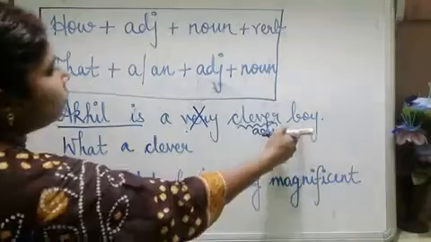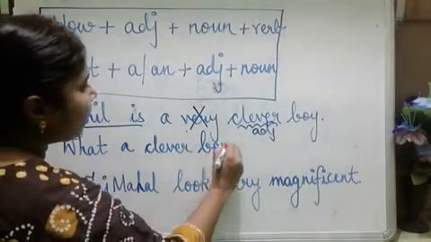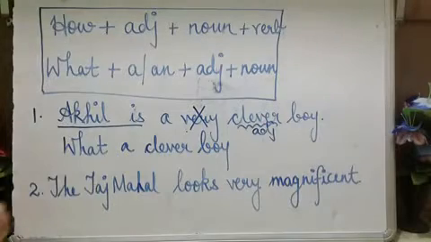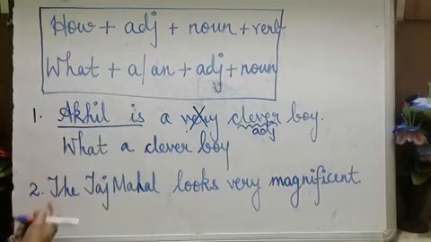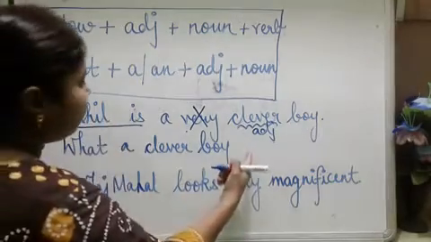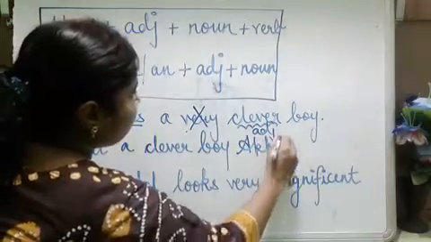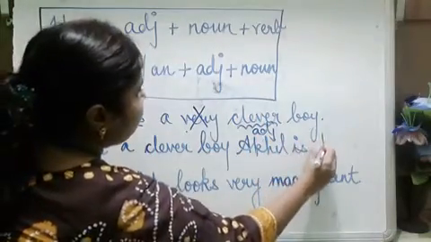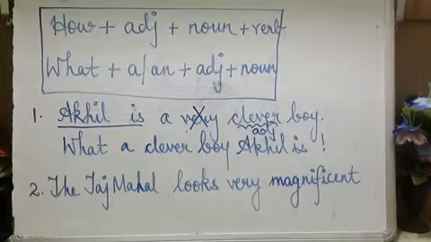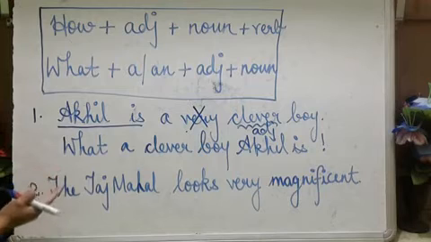Then the noun, boy: what a clever boy. The last thing, the subject and verb, you have to bring at the end of the sentence: Akhil is. Exclamatory mark. What a clever boy Akhil is. This is the way you have to start the sentence.